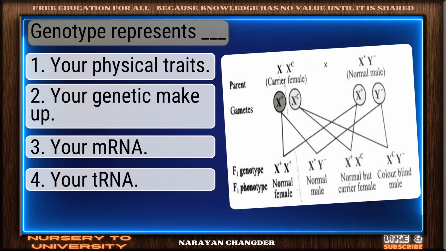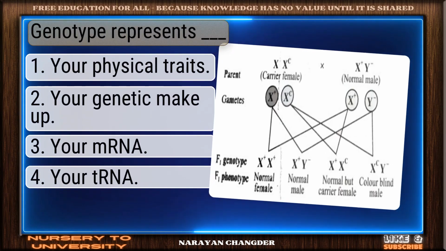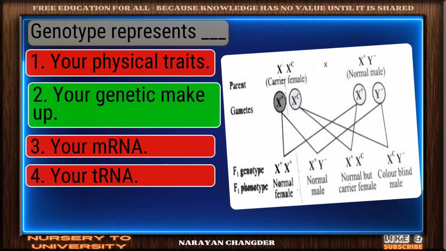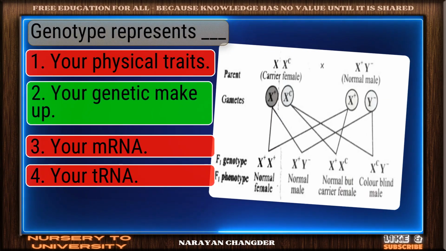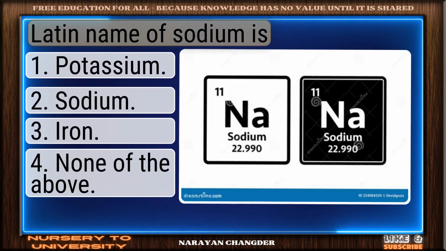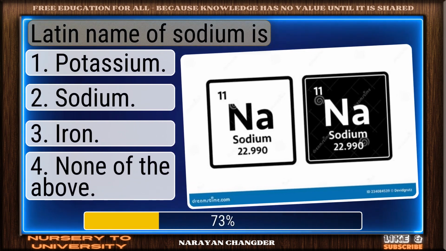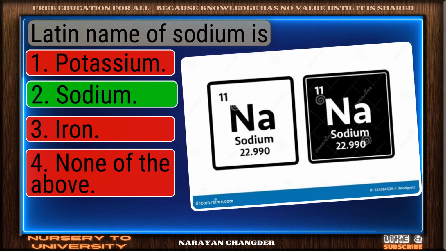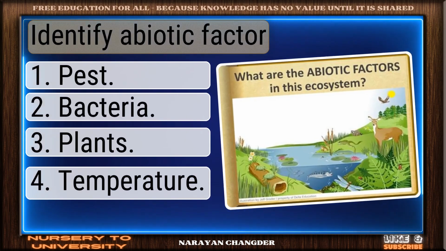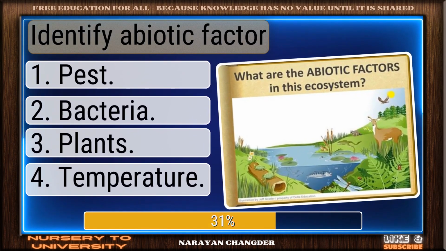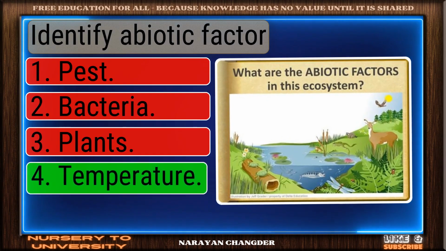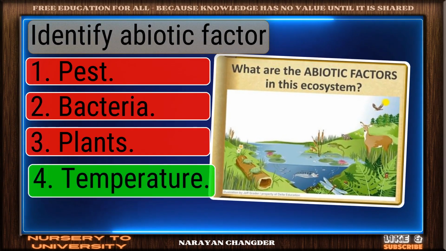Question number 139. Genotype represents dash. Great job. Your genetic makeup is the accurate answer. Question number 140. Latin name of sodium is... Well picked. Sodium is the correct answer. Question number 141. Identify abiotic factor. Solid response. Temperature is a valid choice.